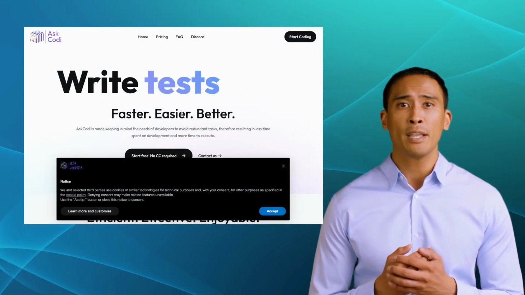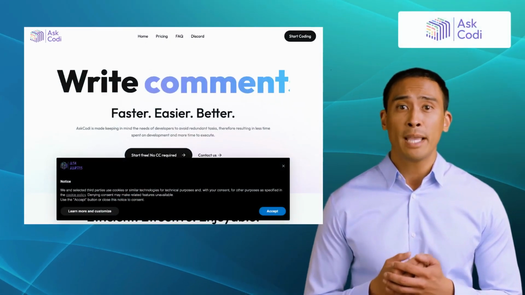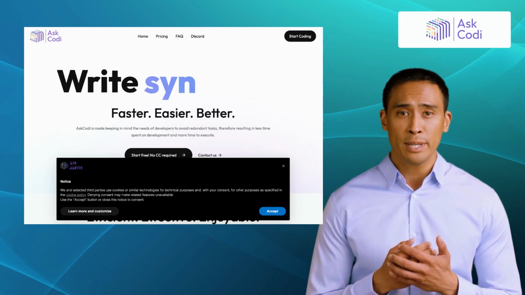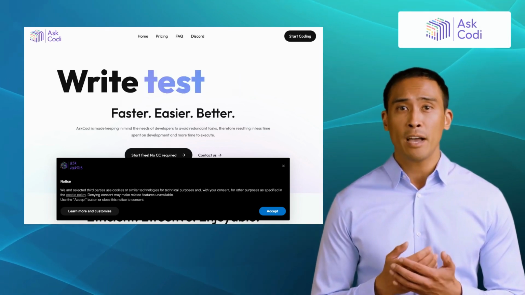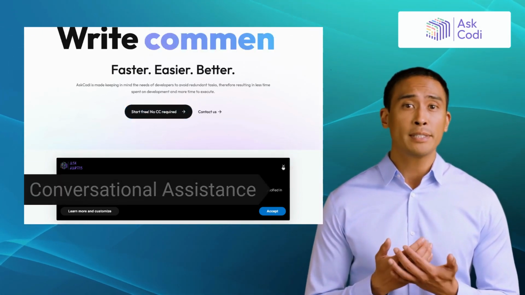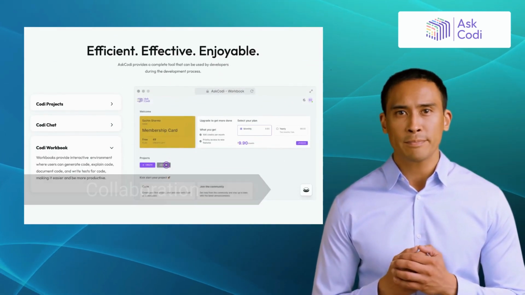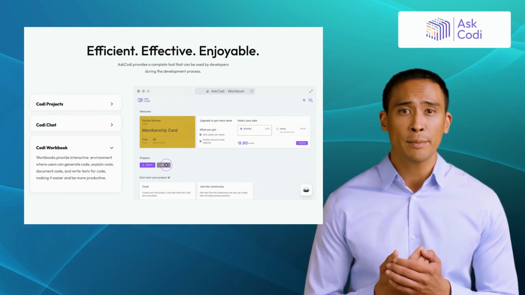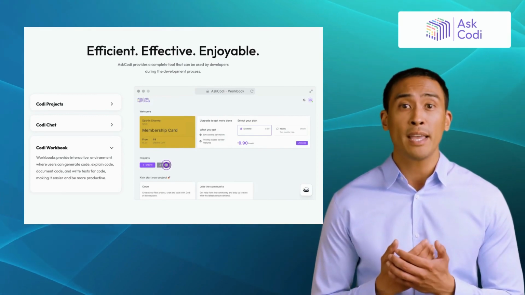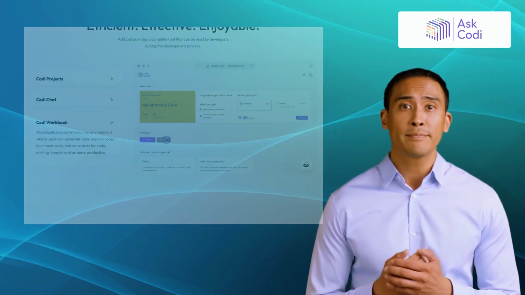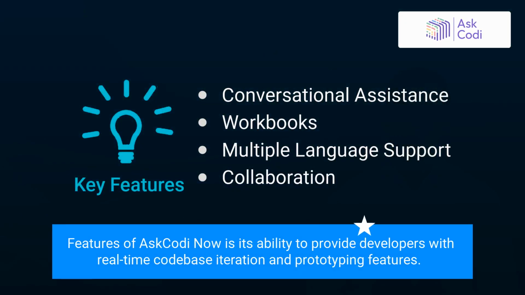Last but not least, we have Ask Codi Now. Ask Codi Now is an intelligent code search and knowledge-sharing platform. It offers features like conversational assistance, workbooks, multiple language support, and collaboration. Whether you're looking for a solution to a coding problem or want to share your expertise, Ask Codi Now has got you covered. One of the standout features of Ask Codi Now is its ability to provide developers with real-time code-based iteration and prototyping features.